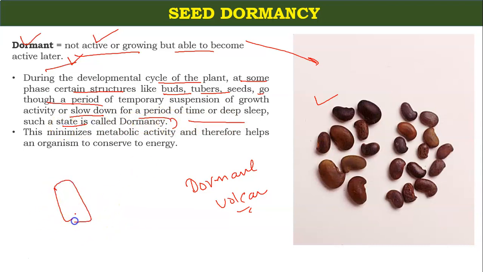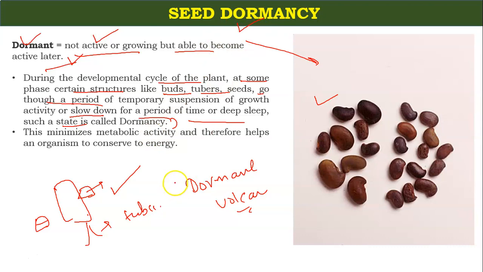Simply, you have some buds on your plant, you have tubers, and you have some seeds. A stage will come where the growth of this tuber, bud, seeds will not happen. This stage of seed is known as seed dormancy.